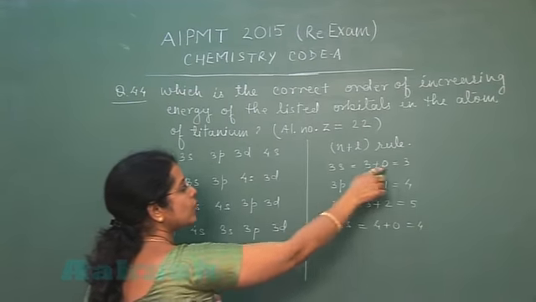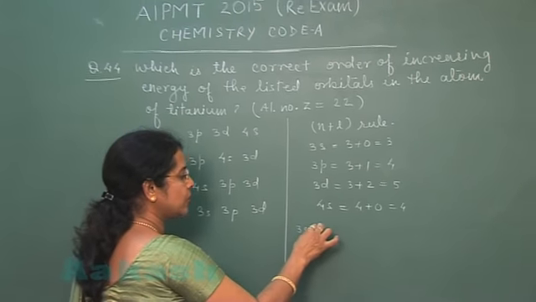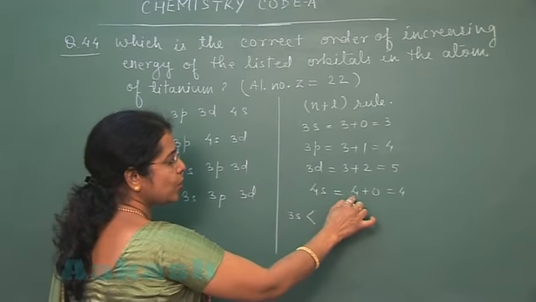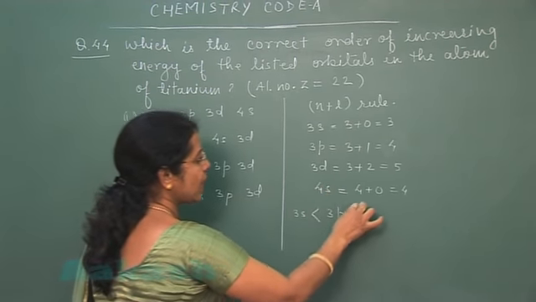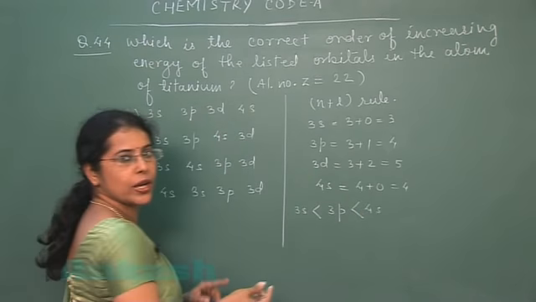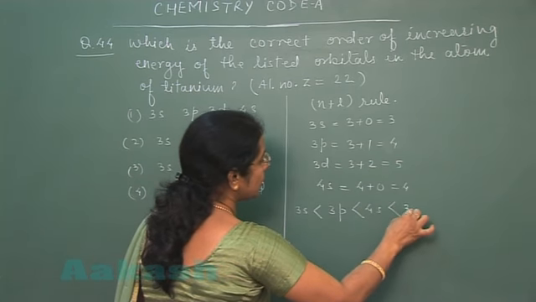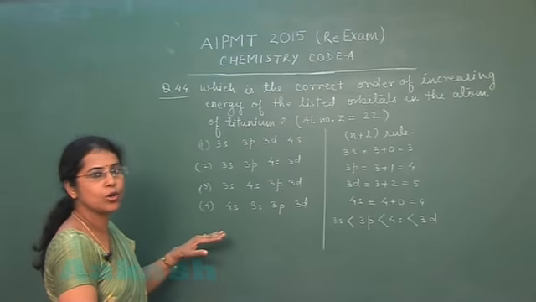Now lowest value is for 3s orbital, so lowest energy orbital will be 3s. Next 4 and 4, higher the value of n, higher will be the energy. So 3p is having lower energy than 4s orbital. And n plus l sum is maximum for 3d. So maximum energy should be associated with 3d orbital.